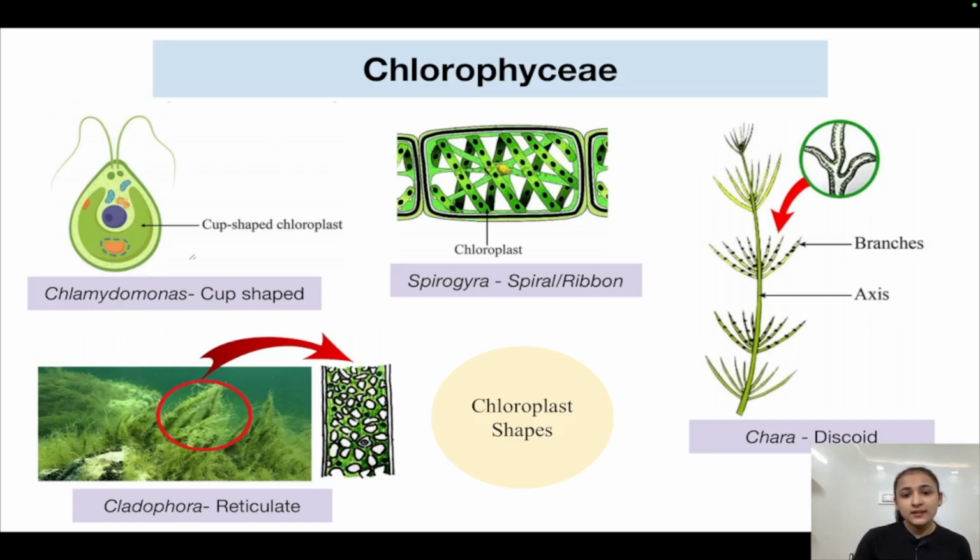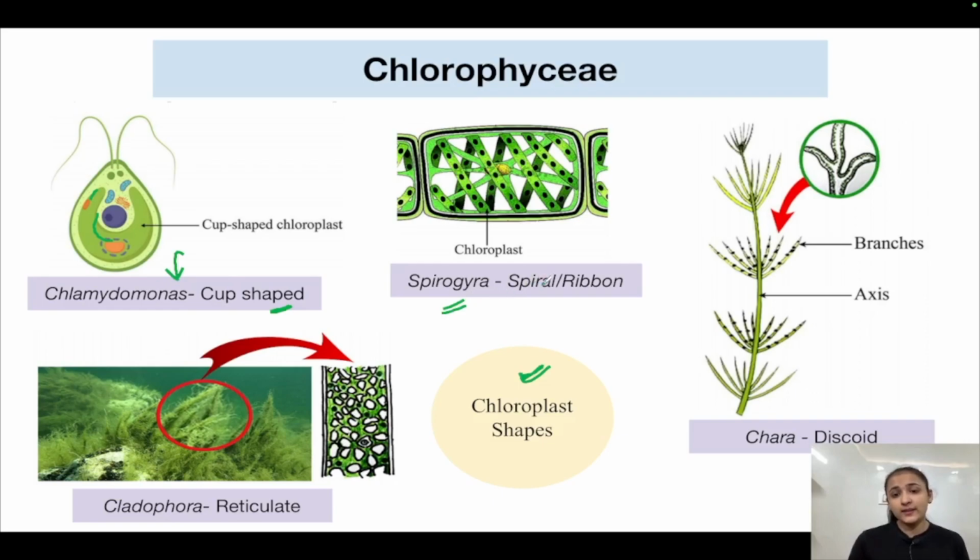Look at this. Chloroplast shape is also so variable in algae. Not only are they variable in their form, habitat and size, they are also variable in their chloroplast shapes. You can see how variable nature is. So much diversity is present. In Chlorophyceae, chloroplasts exist in various shapes. It can be cup shaped, as in Chlamydomonas. This green colored part here is the cup shaped chloroplast.